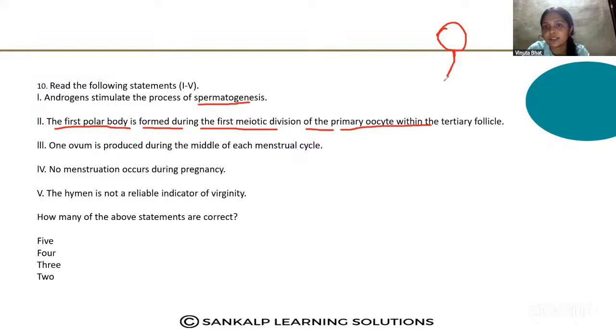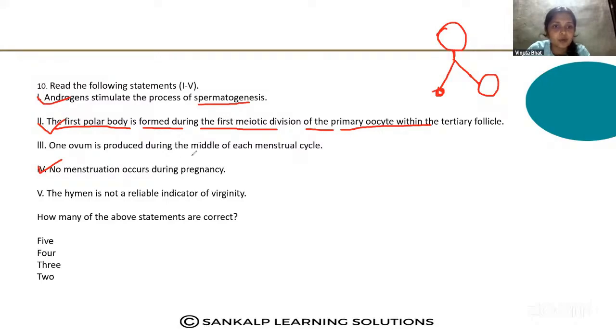After puberty it completes its first meiotic division and forms one secondary oocyte and one polar body. This is also a correct statement, and it is present in the tertiary follicle. No menstruation occurs during pregnancy, that is also a correct statement.